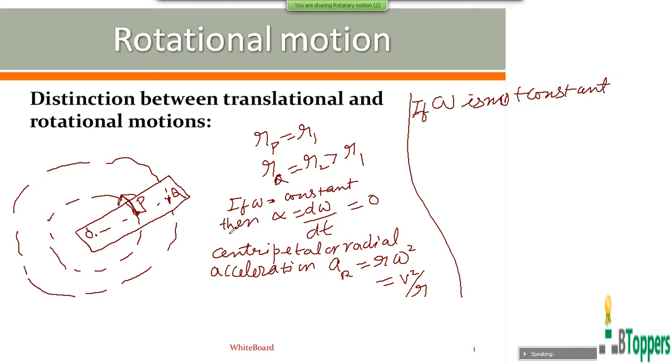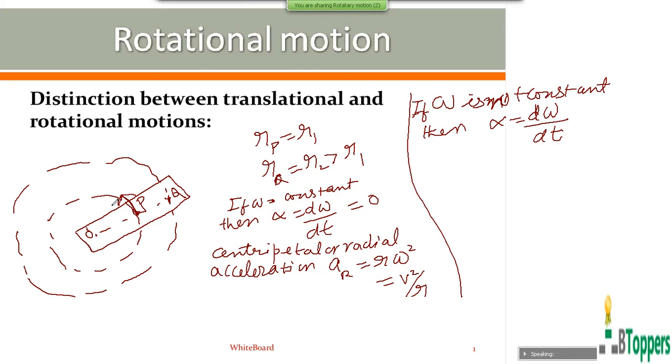As I discussed in the past, in general circular motion, when the particle moves in a circular path with non-uniform speed, then the circular motion is said to be non-uniform. So in non-uniform circular motion, angular velocity is not constant. So the particle will have an angular acceleration, which is defined as the time rate of change of angular velocity of the body.